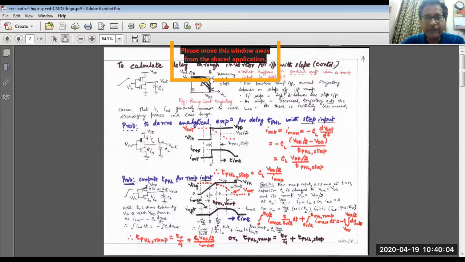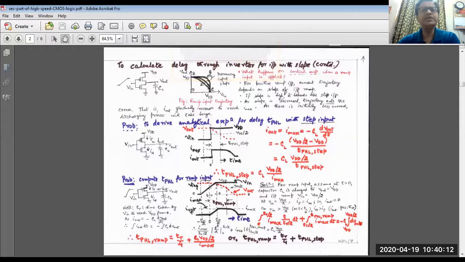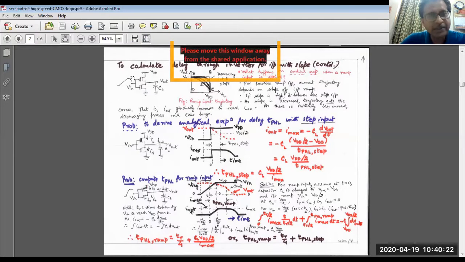Now to calculate the delay through the inverter for input with slope. So we are now calculating the delay through the inverter for input with slope. As you apply a linear going ramp, the plot of the output current will slowly shift towards the left.